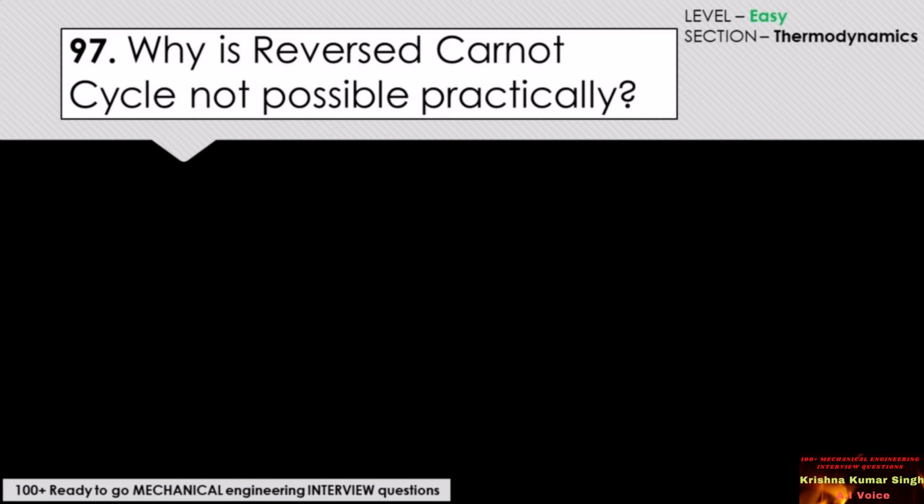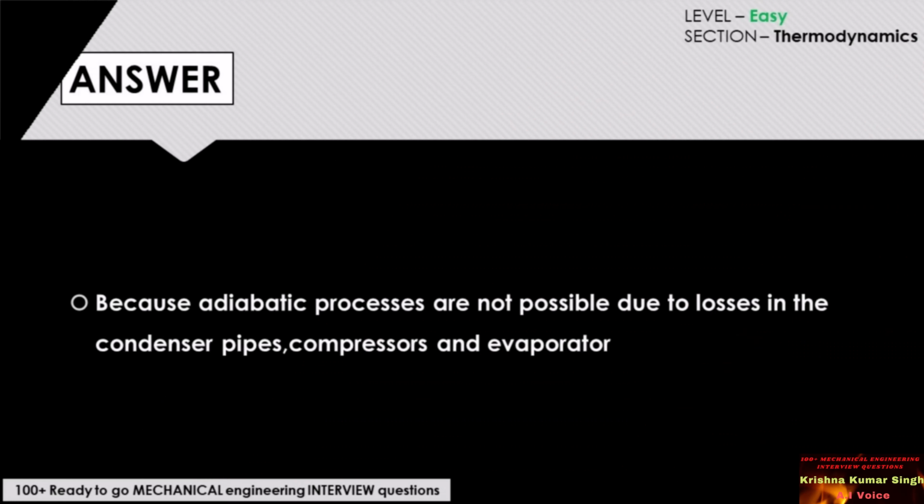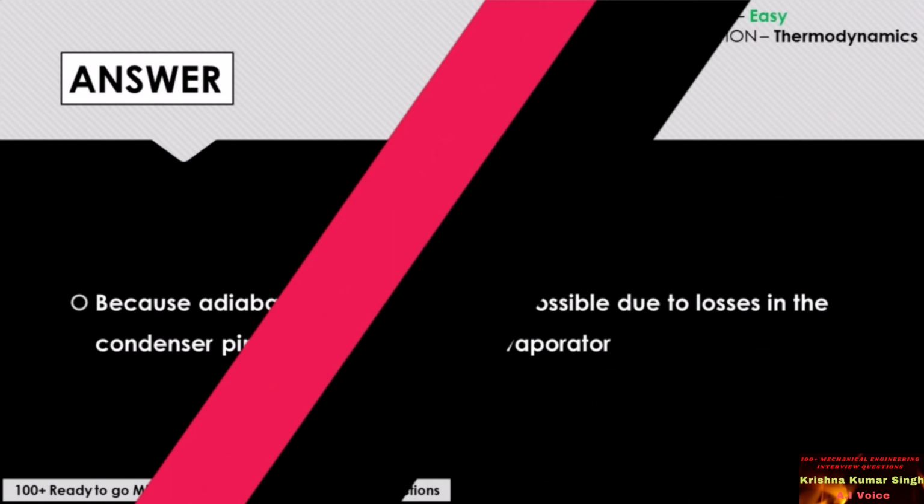Why is reversed Carnot cycle not possible practically? Because adiabatic processes are not possible due to losses in the condenser pipes, compressors, and evaporator.